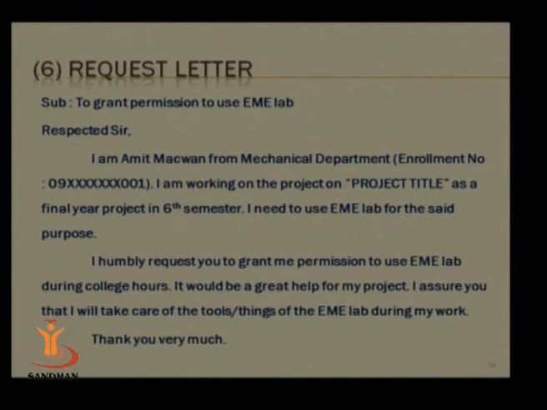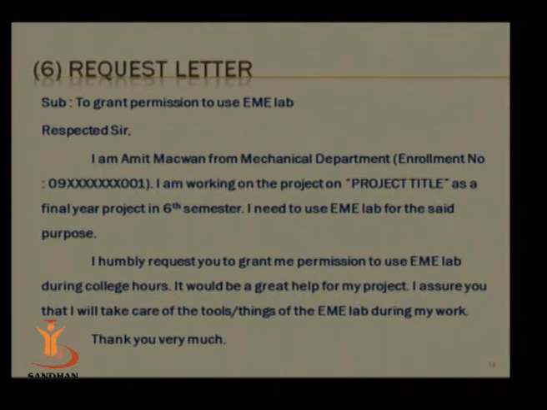Respected sir, I am Amit Mekwan from Mechanical Department, enrollment number so and so. I am working on the project, the profile title should be given, as a final year project in 6th semester. I need to use EME lab for the said purpose. I humbly request you to grant me permission to use the lab during college hours. It would be a great help for my project. I assure you that I'll take care of the tools, things, equipments, apparatus, whatever, of the EME lab during my work. Thank you very much.